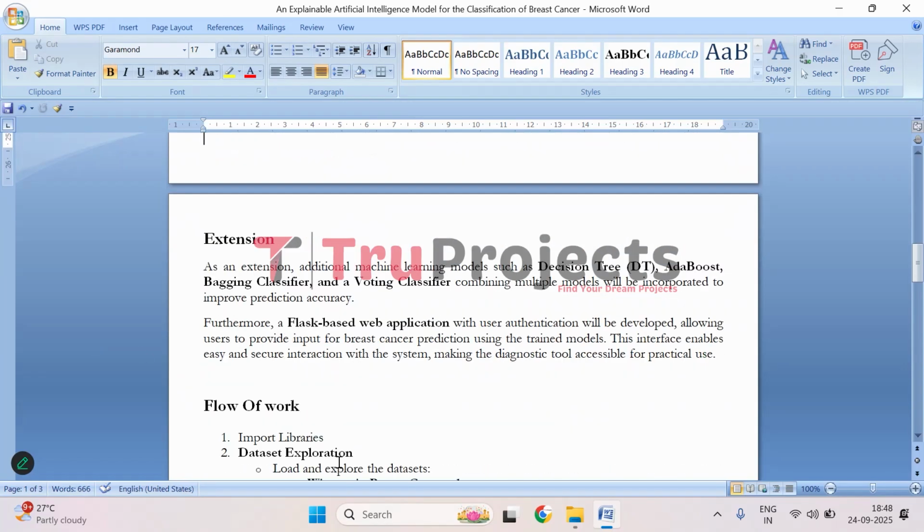Moving on, as the extension, to further improve the performance of this project, this project incorporates machine learning models to make predictions even better. So it includes decision tree, AdaBoost, and an ensemble model, that is voting classifier, which basically combines several models together to give a reliable result. By using multiple approaches, the system improves its accuracy and makes more confident predictions about whether a tumor is benign or malignant.